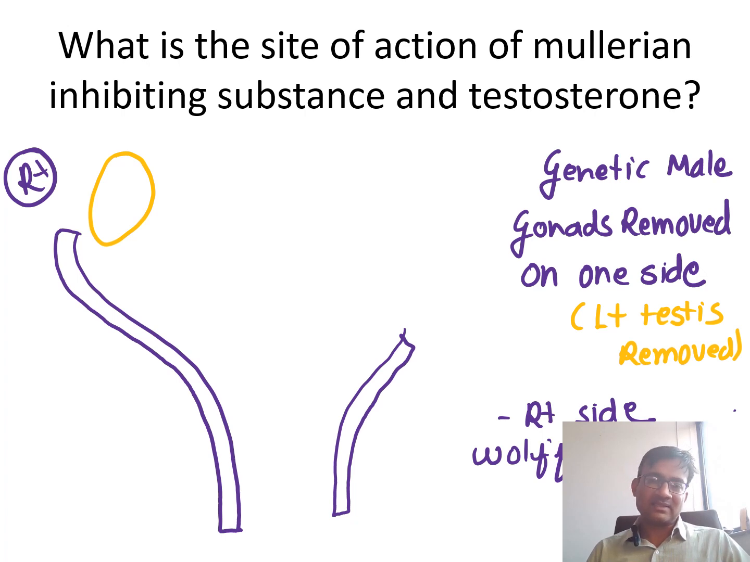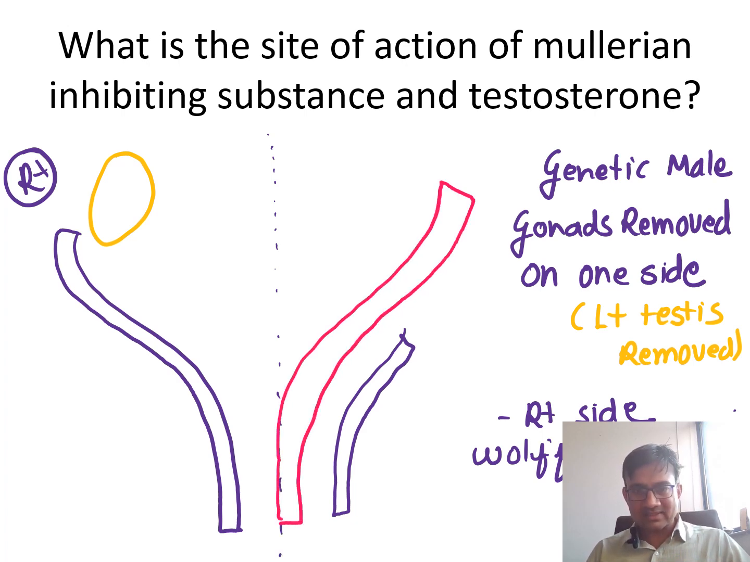Not only that, the testis was having various cells known as Sertoli cell and Leydig cell. Leydig cell was secreting testosterone, which was causing development of the Wolffian duct. In addition to that, on the right side, anti-Mullerian substance or Mullerian inhibiting substance was released. Now this anti-Mullerian substance caused regression on the right side.